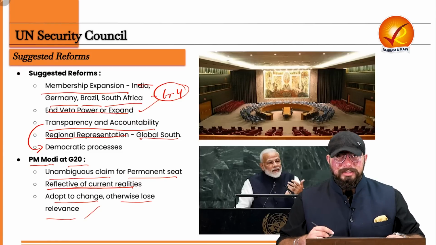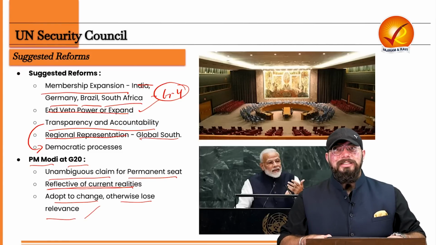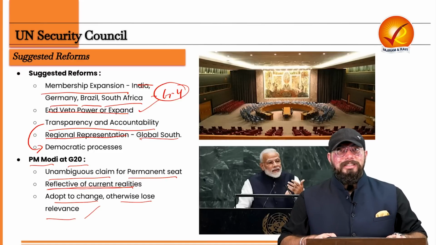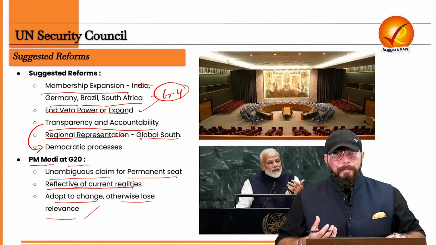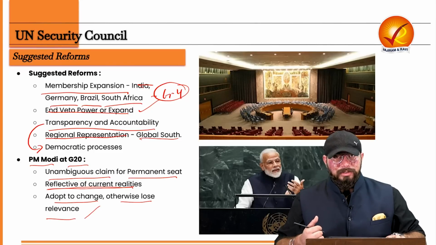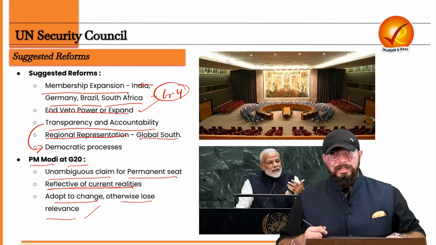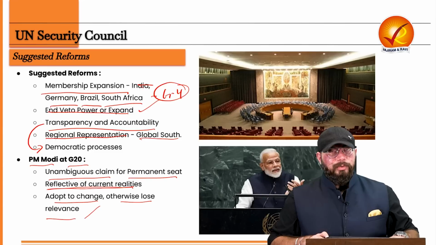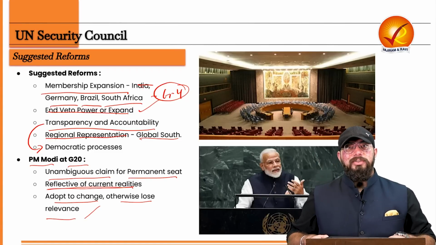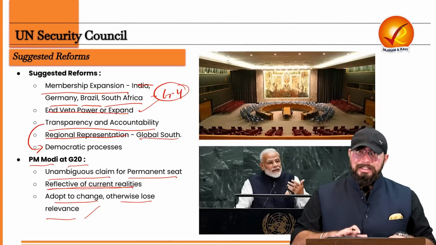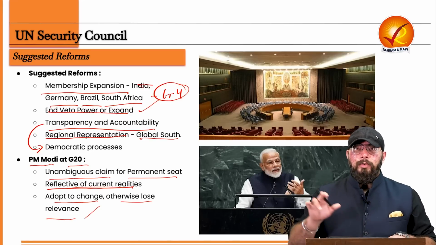Now, if you read the editorial as well, in that editorial it was suggested that reform in UNSC is like a patient who has been diagnosed with a disease, and the doctors have a uniform opinion on the diagnosis, but do not have a uniform opinion on the prescription. That is what was mentioned in the editorial also. And which is why we need to understand that reforms in UNSC, the UN Security Council, are very much essential, and it is the need of the hour to ensure UNSC reforms happen in a stable and a very, very growth-oriented environment.